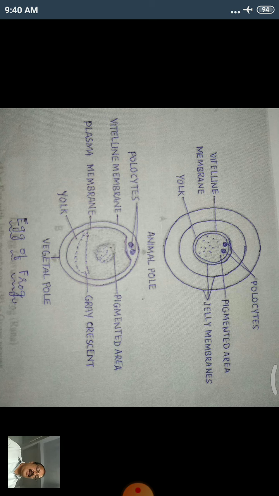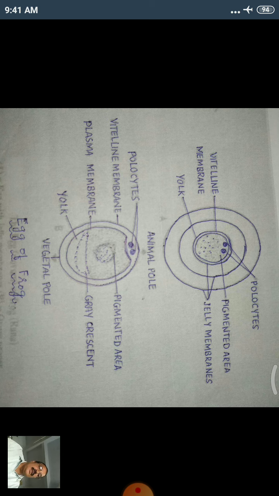Ooplasm contains nucleus with a haploid set of maternal chromosomes and yolk. Yolk is concentrated towards vegetal pole and a pigmented area towards animal pole. This also contains a gray crescent area and polocytes. This is the structure about a generalized egg. But in first diagram now, that is the egg of frog.